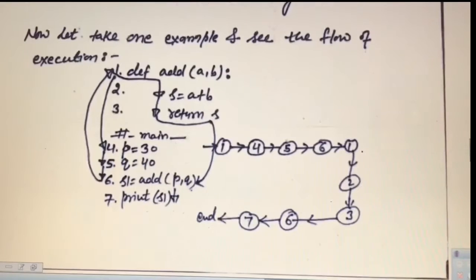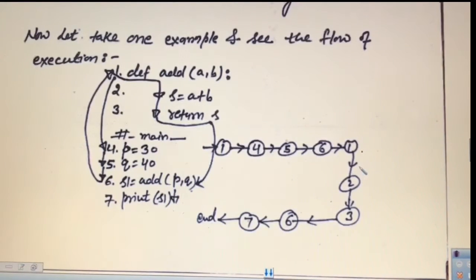Now let's take one example and try to find the flow of execution of it. Statement number 1 is the header of the function add, def add(a, b). Then the second statement is finding the addition of it. Then it is returning, the third statement. Then main starts, the fourth statement: p is created, q is created. Then this function calling takes place.